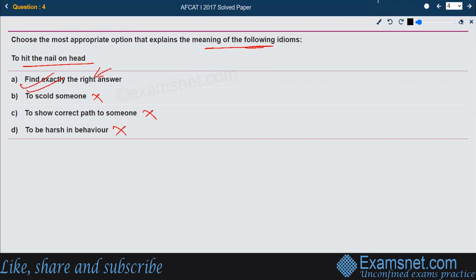If there's a question given and you keep on giving blind answers and blind throws, that cannot be the meaning of to hit the nail on the head. If you give the right answer in one go, that's what to hit the nail on the head means. Find exactly the right answer, option A is the right answer.